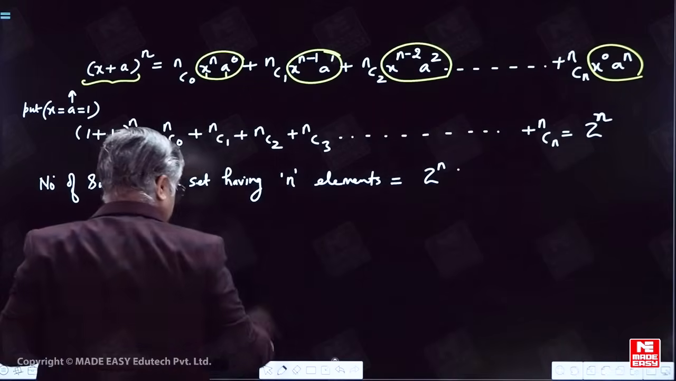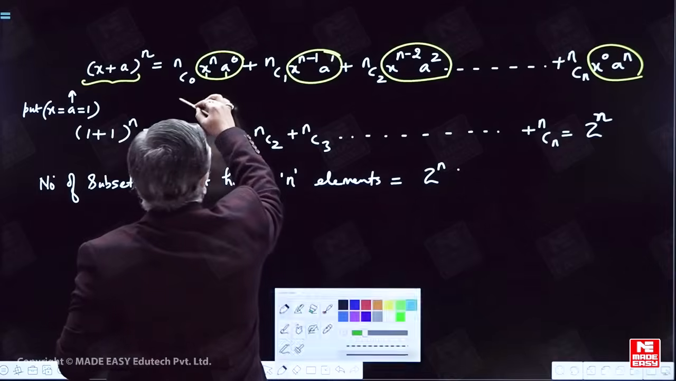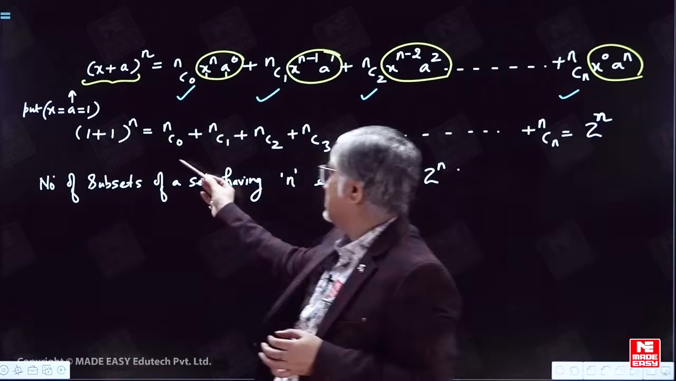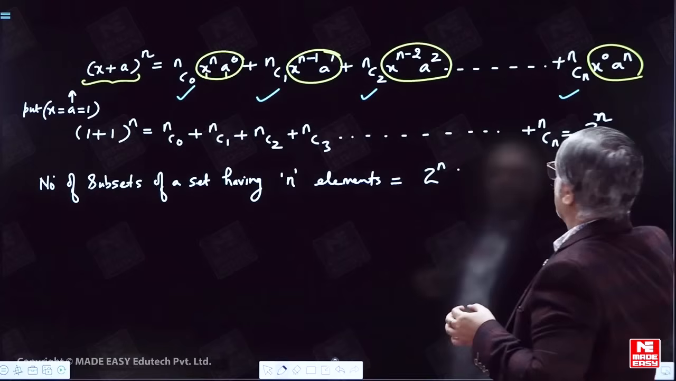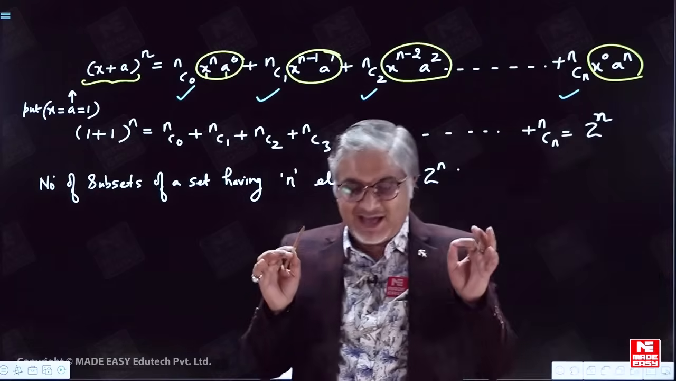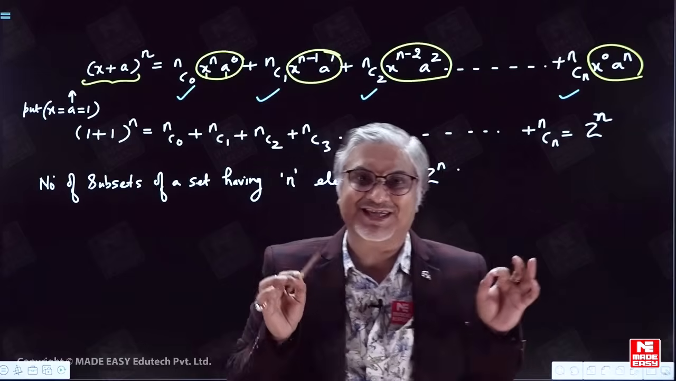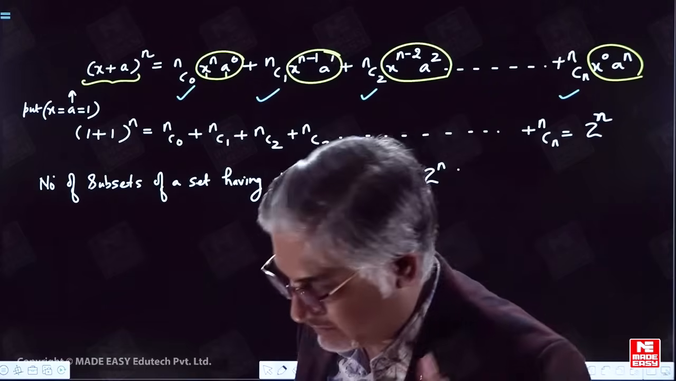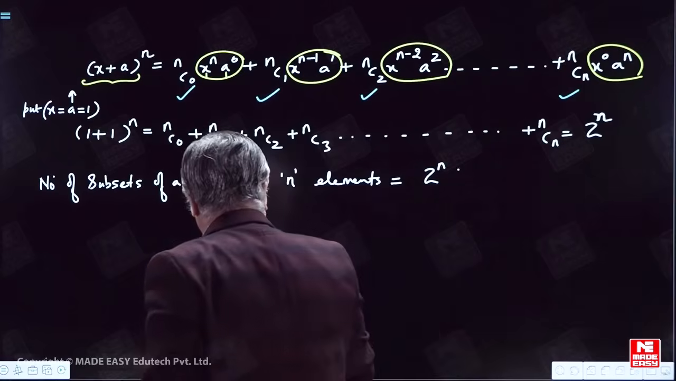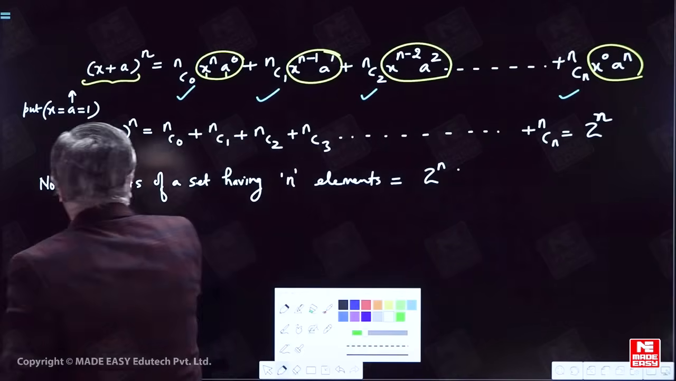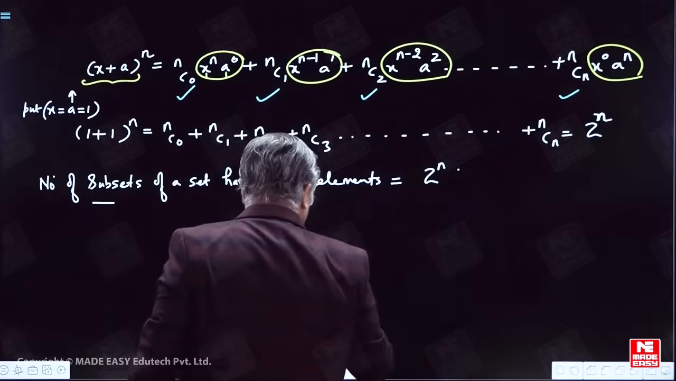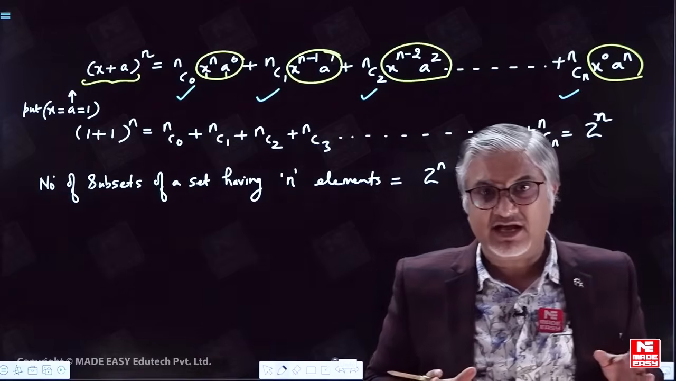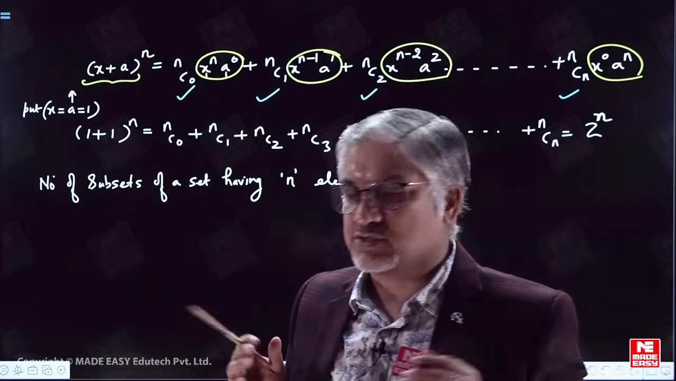So the coefficients will be nC0 plus nC1 plus nC2 and so on up to nCn. So we can say nC0 plus nC1 up to nCn is equal to 2^n on putting x equal to 1 and a equal to 1. I hope this makes absolute sense to everybody. Let's build the idea further. We know the number of subsets of a set having n elements is 2^n. This is phenomenally important and can be directly used in multitudes of exams.